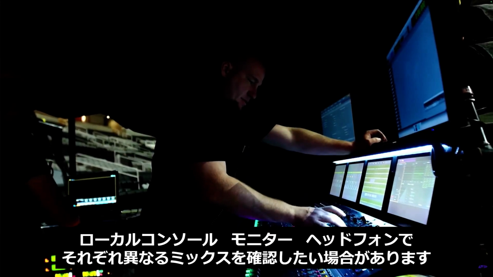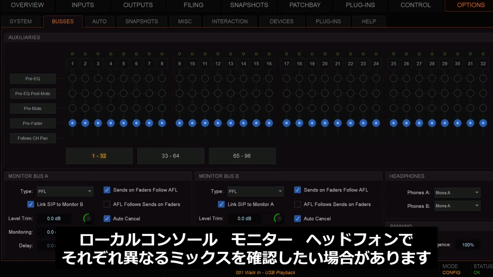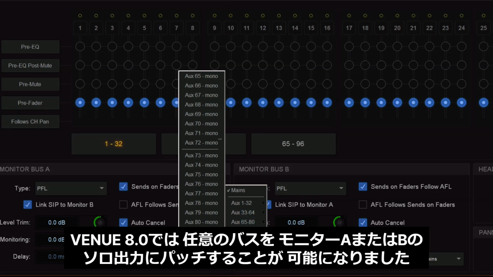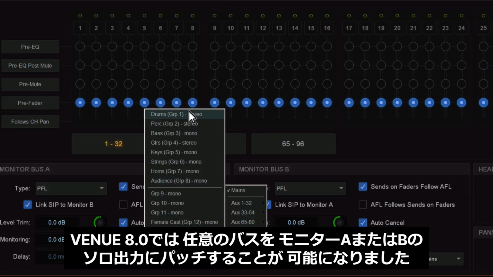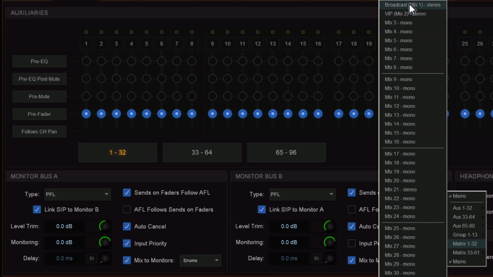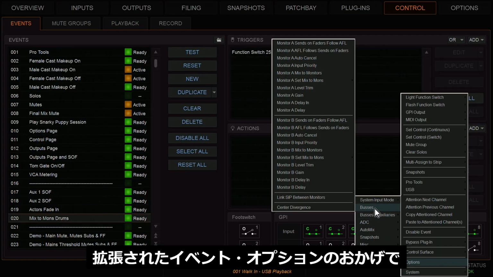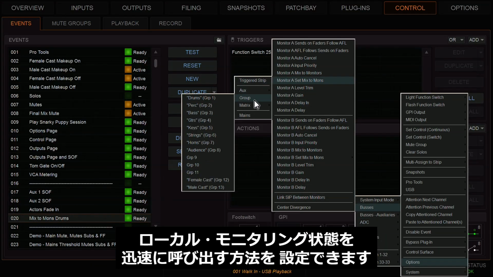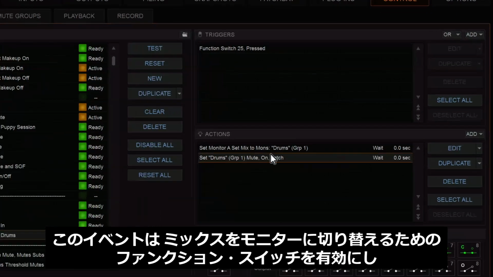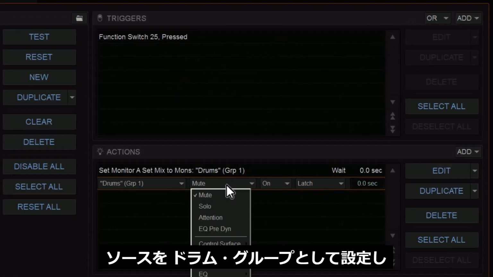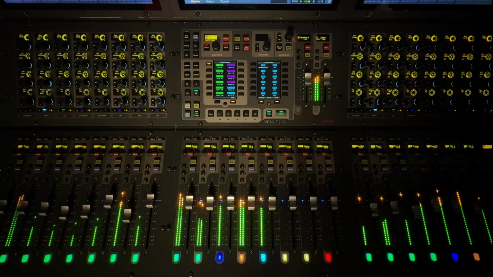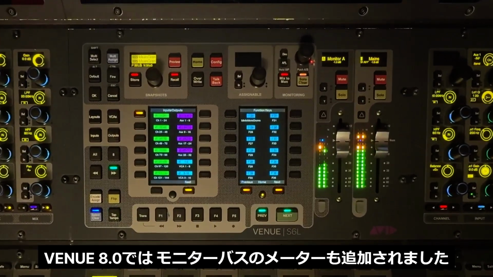There are often times when you want to check different mixes on your local console monitors or headphones. With Venue 8, it's now possible to patch any bus to the monitor A or B solo outputs, whether it's mains, auxes, groups, or matrix outputs. And thanks to the extended events options, you can set up quick ways to recall local monitoring states. This event assigns a function switch to enable mix to monitors, set the source as the drums group, and attention the group, all in a single action. Venue 8 also now adds metering for the monitor buses.